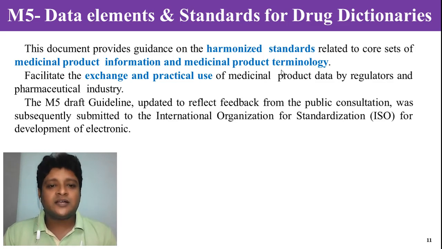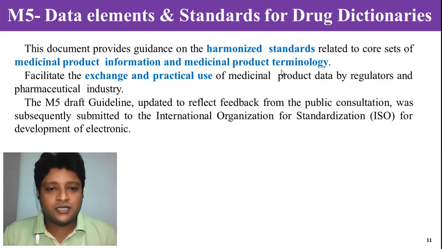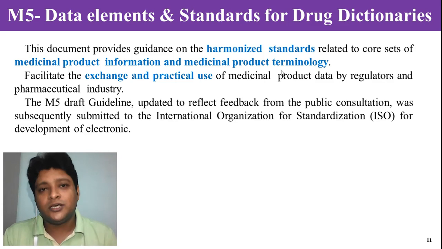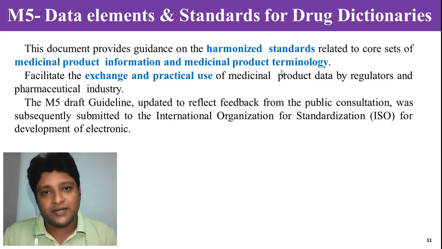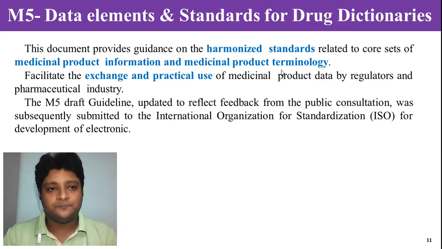Here what is telling, the M5 guideline will help with feedback from the public consultation. They can take the feedback from the public, and this data will be submitted to the International Organization for Standardization for development of electronic standards. That means it will be provided on a platform which will be accessible by all organizations, that may be public or anything, for the awareness process. So that's why the terminology and the standards should be fixed, and it should be recommended by this ICH guideline, that is by the M5 guidelines, which will be easy to understand.